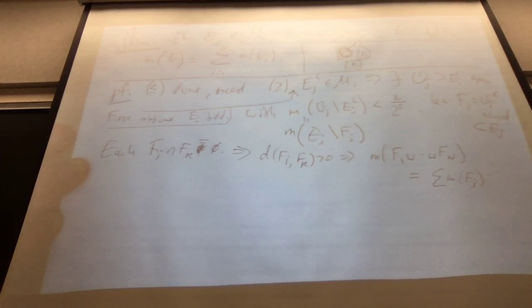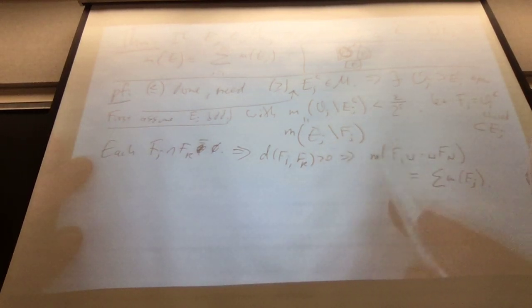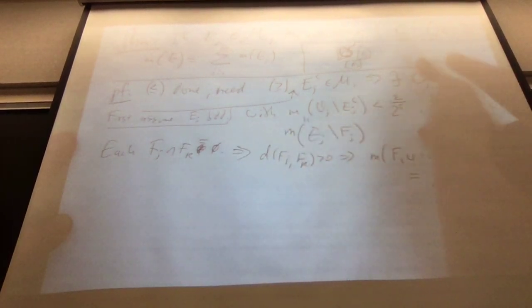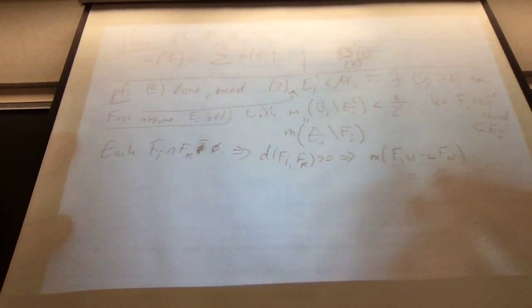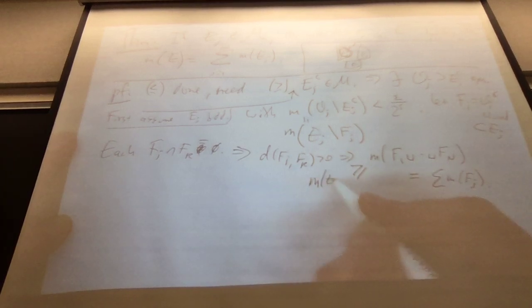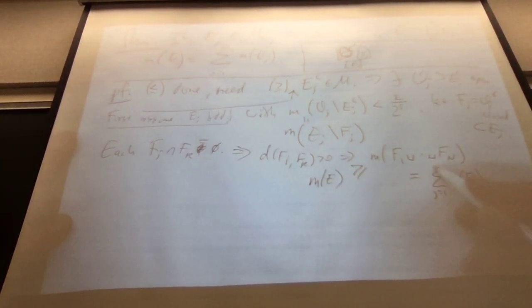We also have that this disjoint union is contained inside E, the total union. So by monotonicity, which way is it going to go? If I throw in more stuff, it's only going to get bigger. This is the sum as j goes from 1 to n.